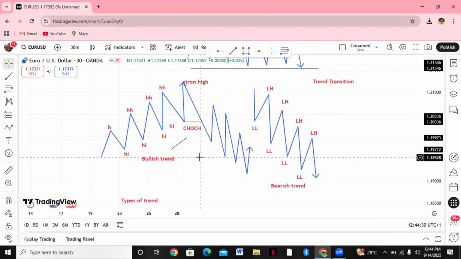But here now, the character has changed from that higher high and higher low, which is the bullish trend, to a bearish trend, which is the lower high and lower low. So that is how the trend transitions.